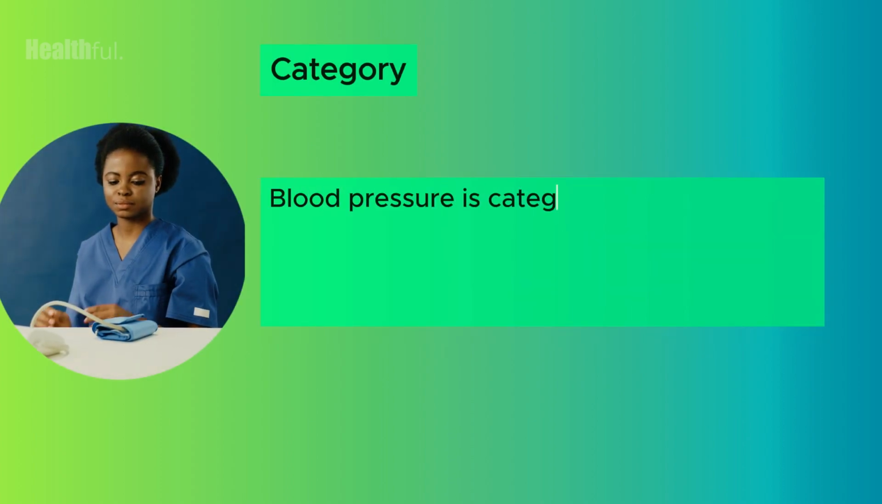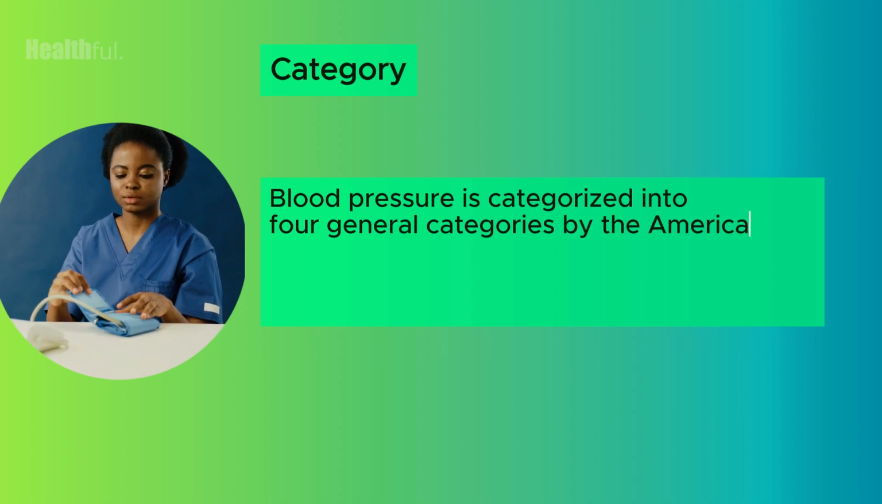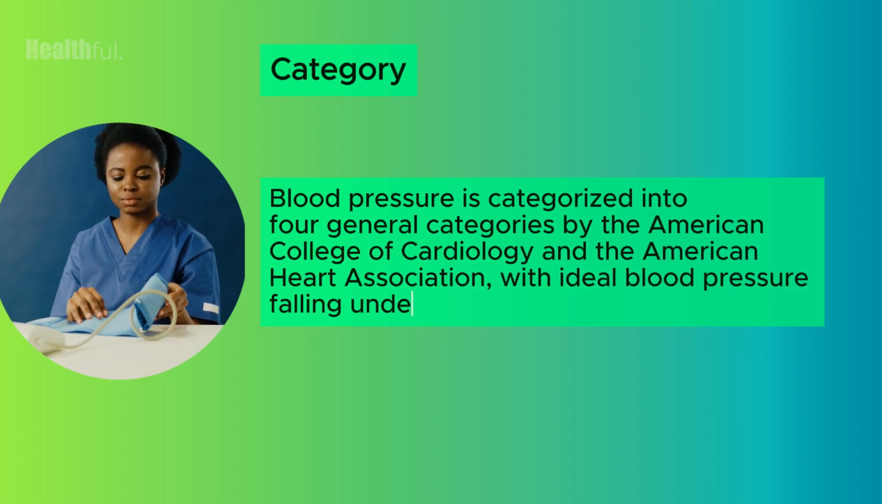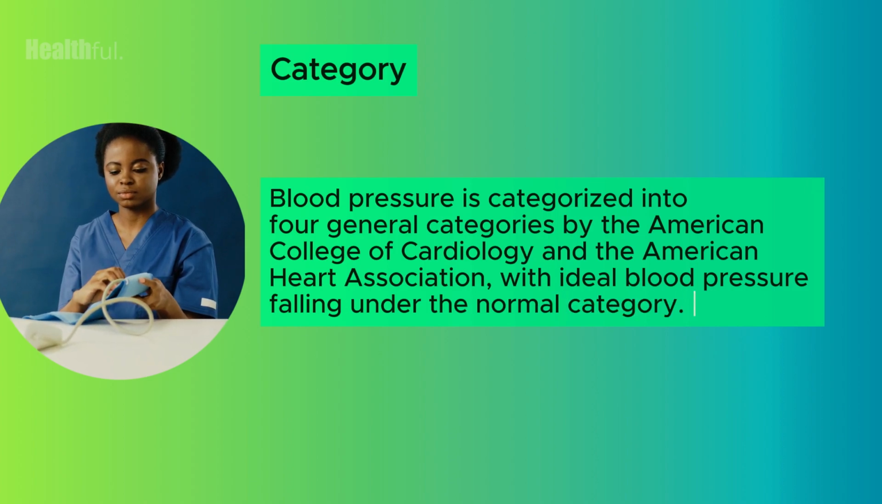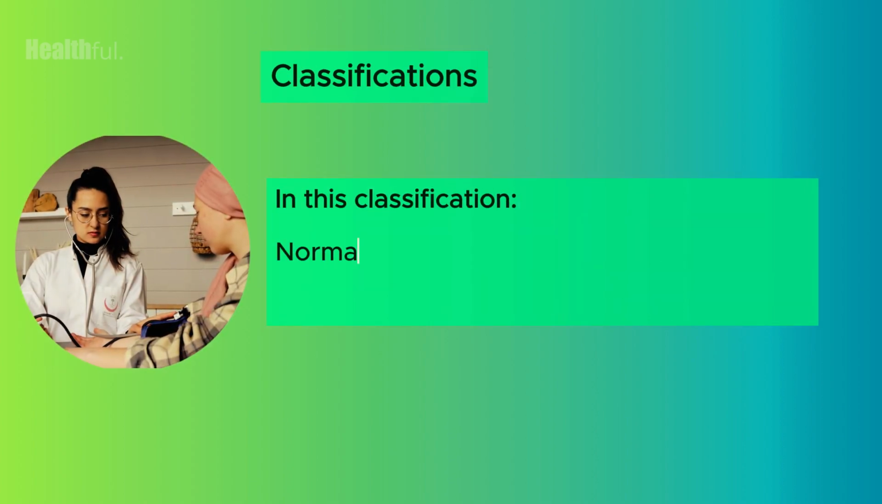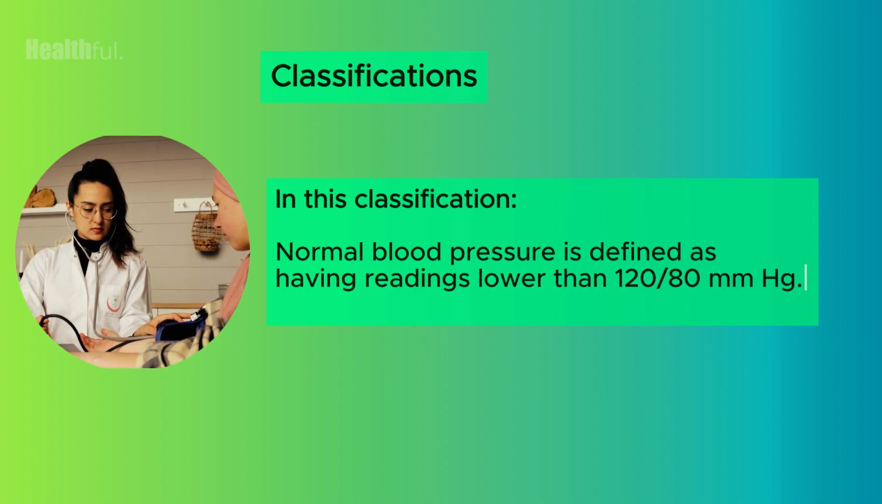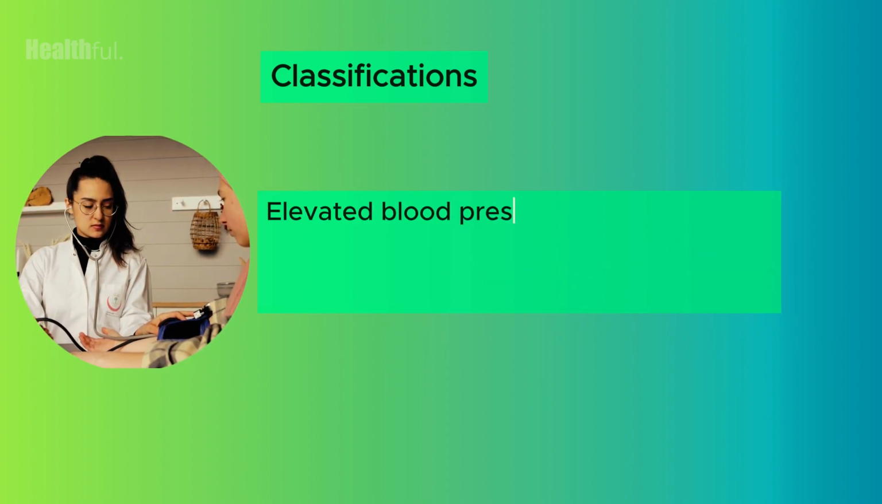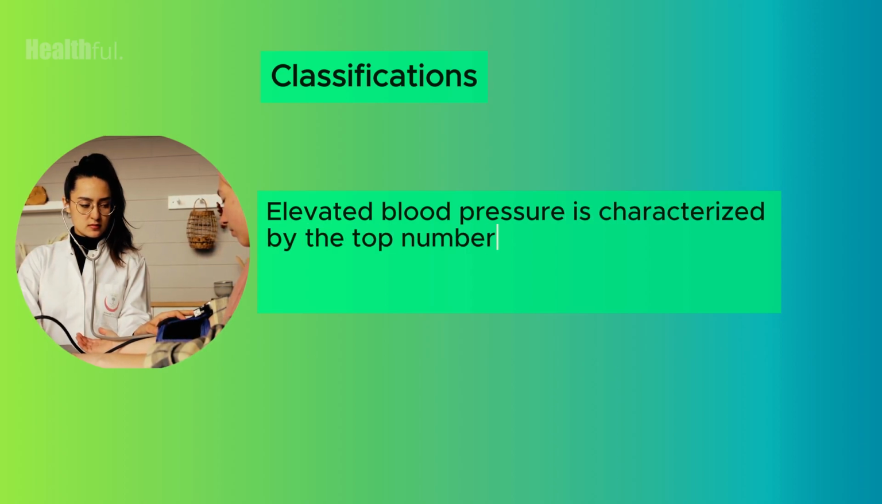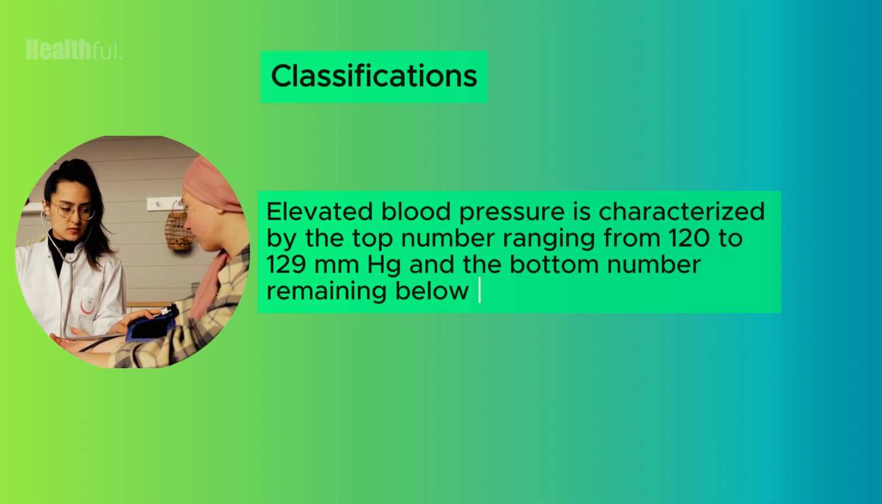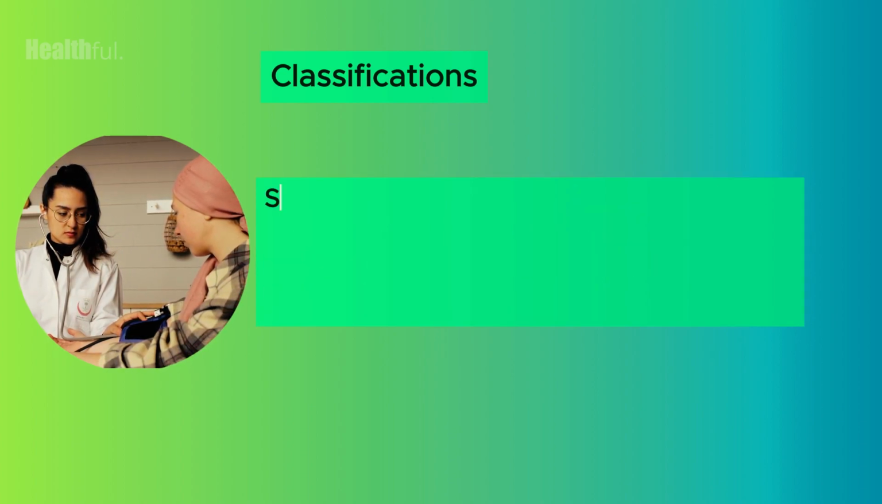Blood pressure is categorized into 4 general categories by the American College of Cardiology and the American Heart Association, with ideal blood pressure falling under the normal category. In this classification, normal blood pressure is defined as having readings lower than 120/80 mmHg. Elevated blood pressure is characterized by the top number ranging from 120 to 129 mm of mercury and the bottom number remaining below 80 mm of mercury.